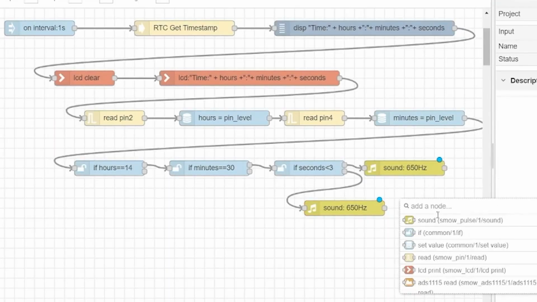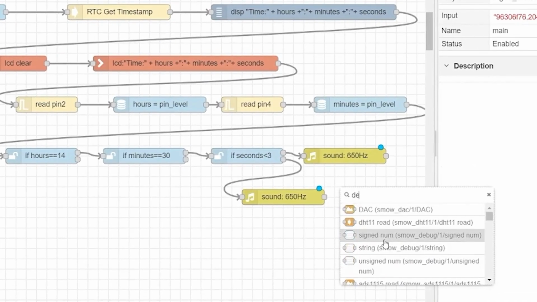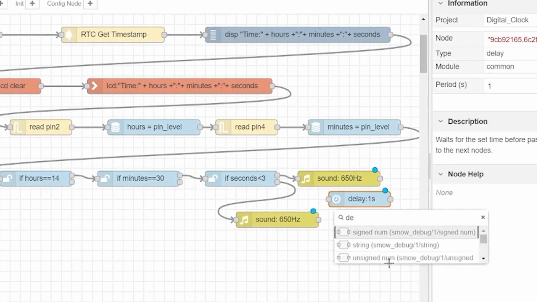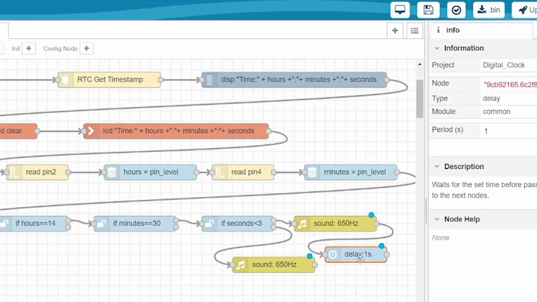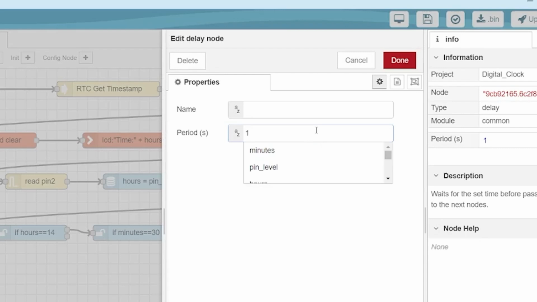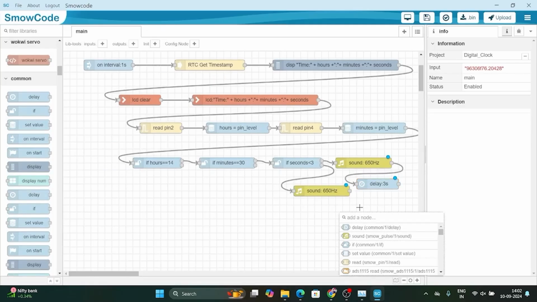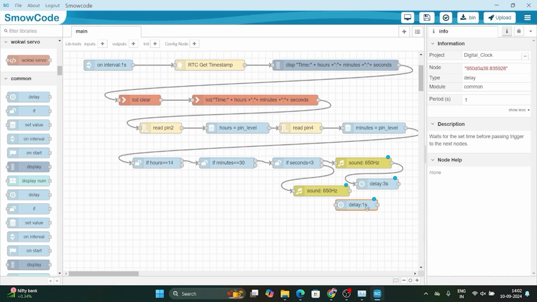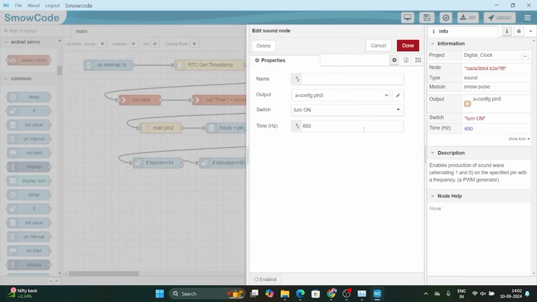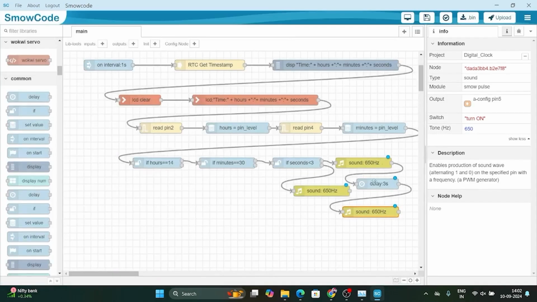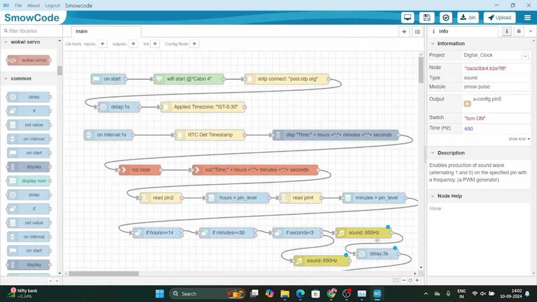Now if you want to add another frequency too, then select a delay. After selecting delay, double tap on the node. Here you can edit period, so I had given 3 seconds, then click on done. The next node we will need is sound node. Join these two nodes, double tap on it. Here you can edit the frequency, then click on done.